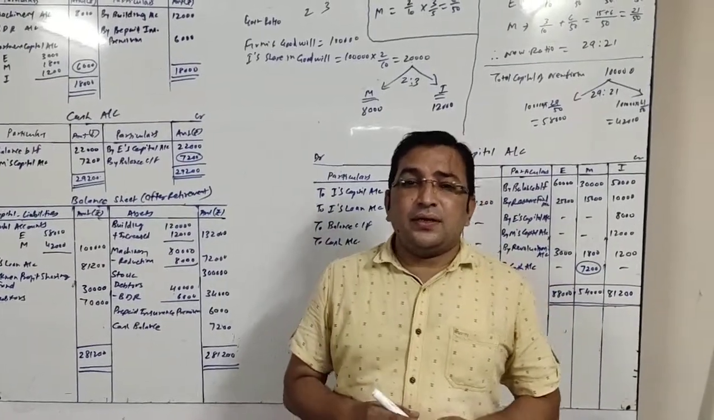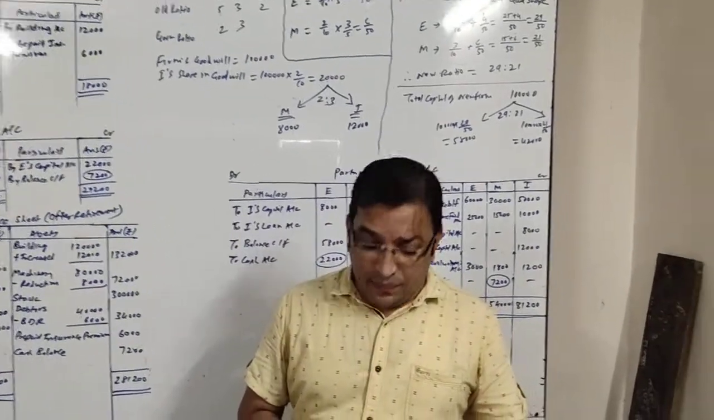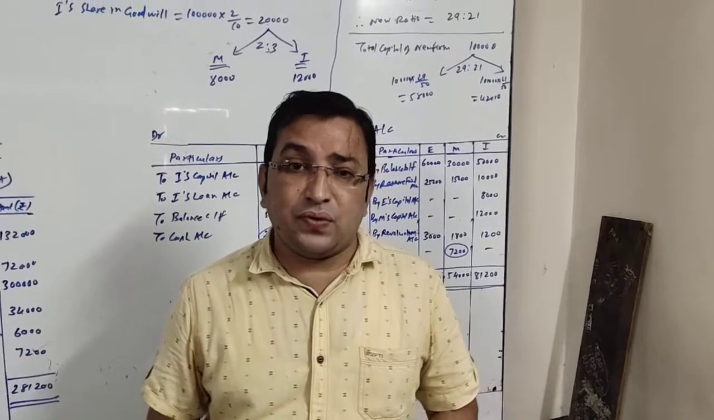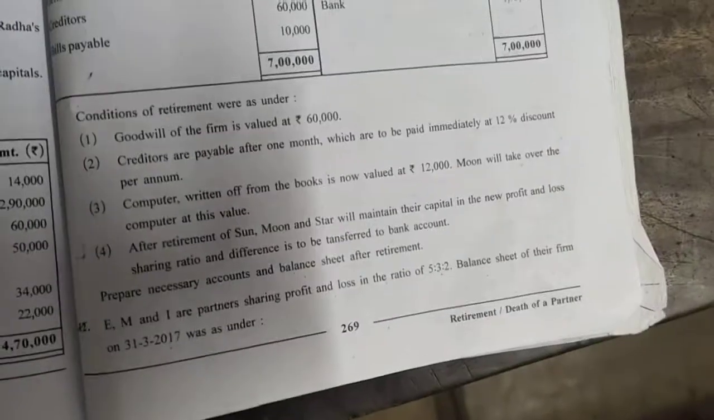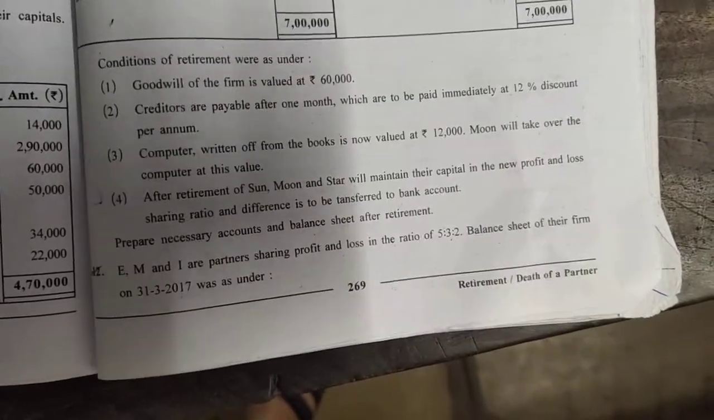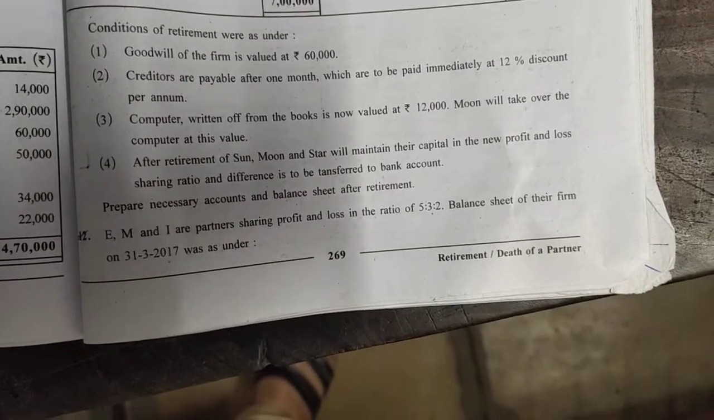Good morning, students. In this lecture, in the chapter of retirement, we will be solving sum number 12, which is given on page number 269 and 270. Let's see the sum. E, M and I are partners sharing profit and loss in the ratio of 5:3:2. The balance sheet of their firm on 31/3/2017 was as under.